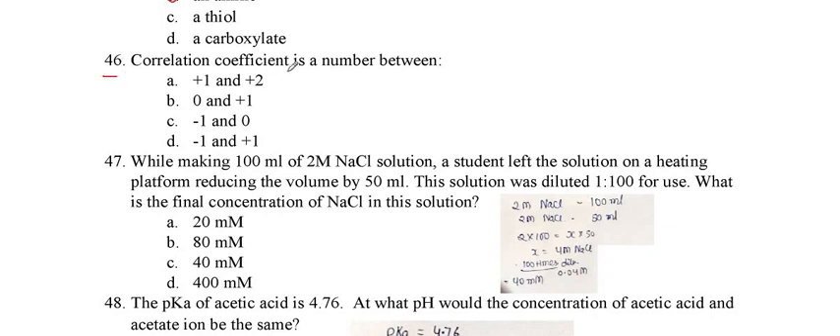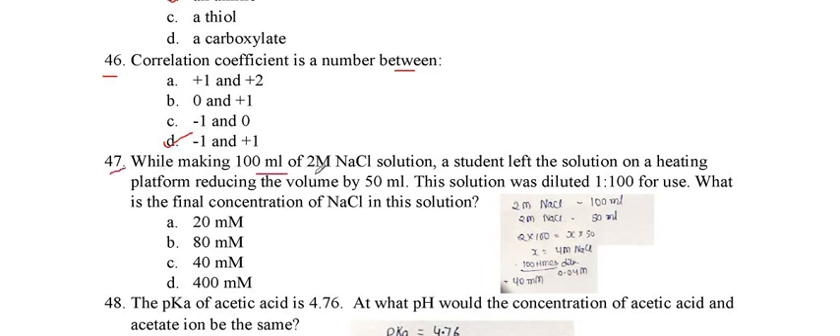The correlation coefficient is a number between what values? The correlation coefficient varies from -1 to +1. It can be anywhere in between this. So option D is the right one. Now we see the next question, question number 47.